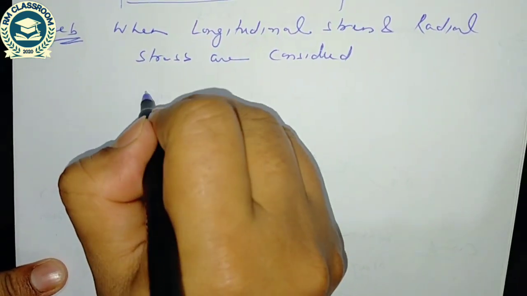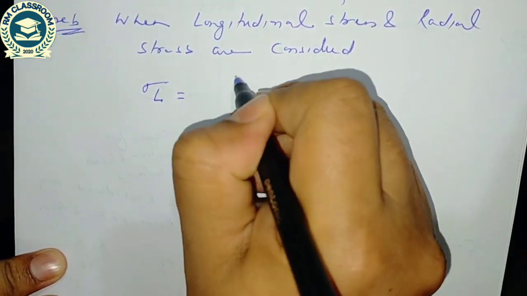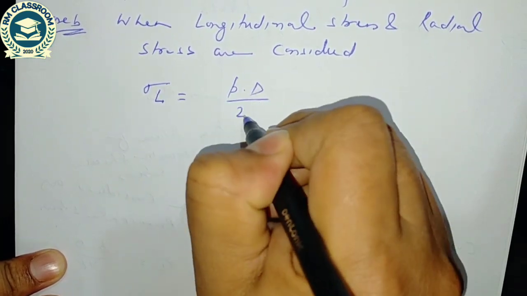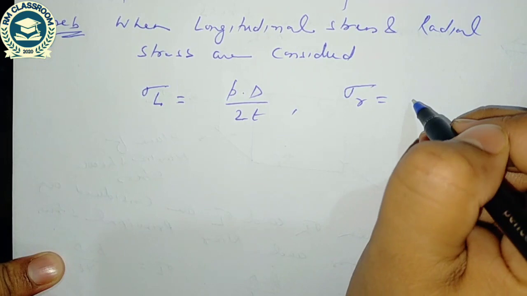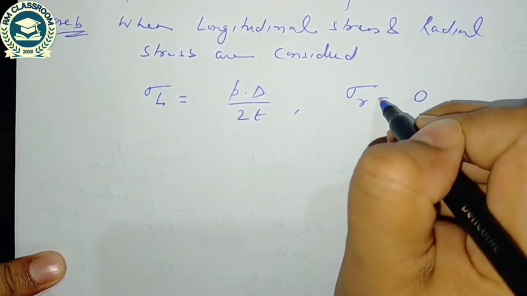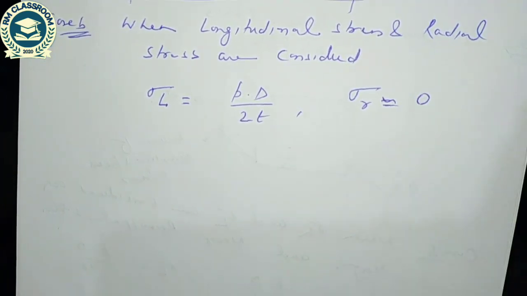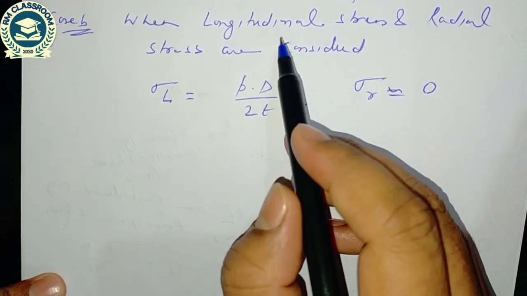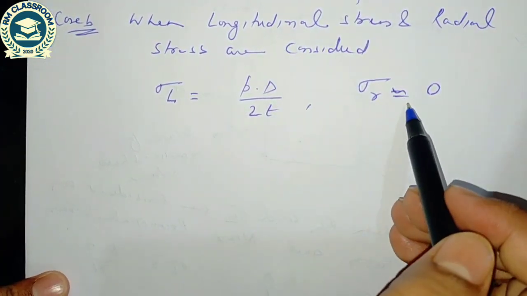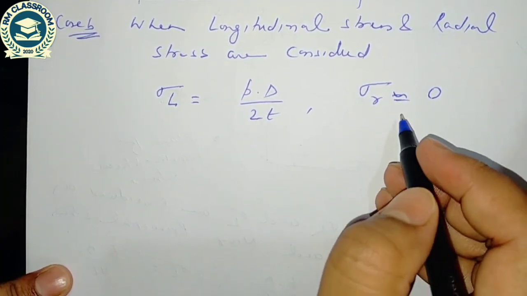So here the expression of longitudinal stress is P into D divided by 2T, and the magnitude of radial stress in case of thin cylinder is approximately equal to 0. As I told you earlier, the magnitude of radial stress is very less as compared to the longitudinal stress and hoop stress, that's why it is taken as 0.